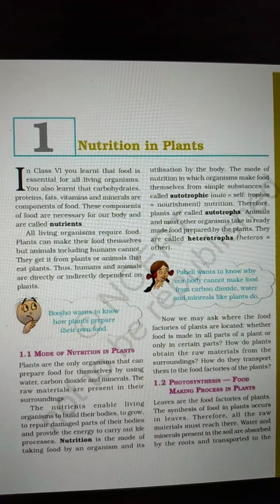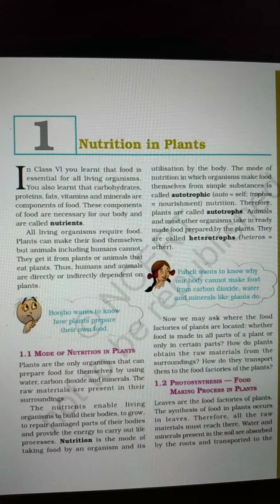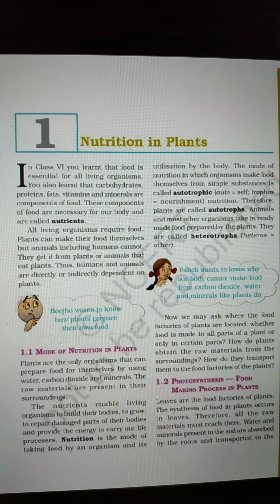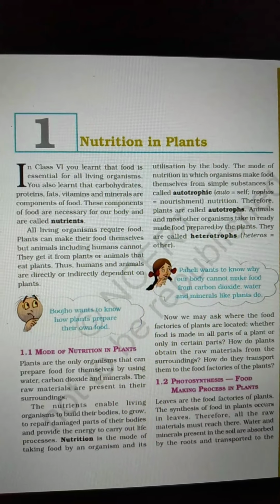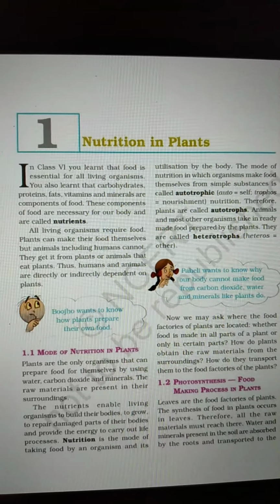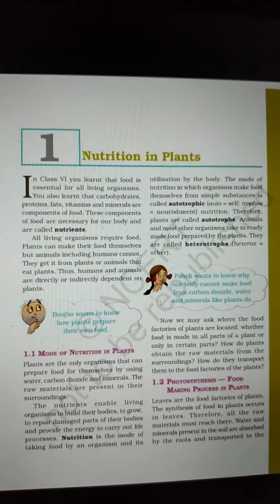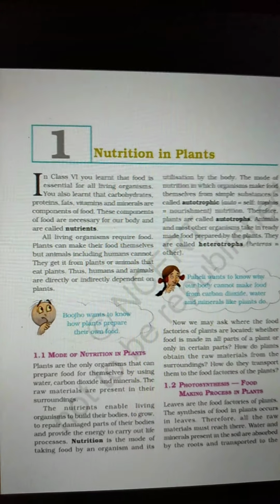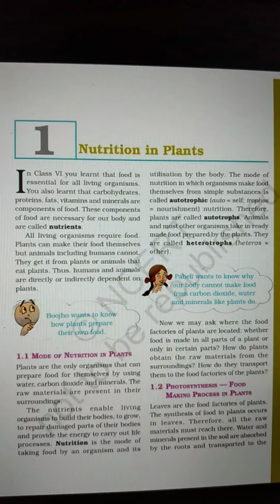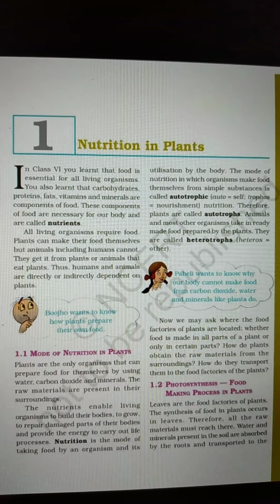I think you may have some information about the process of photosynthesis that you learned in the previous class, and we shall learn something more about photosynthesis in this chapter. Leaves are the food factories of a plant. The synthesis of food in a plant occurs in the leaves. Therefore, all the raw material must reach there. This means in plants, leaves make food, so leaves are called the food factory of the plant.